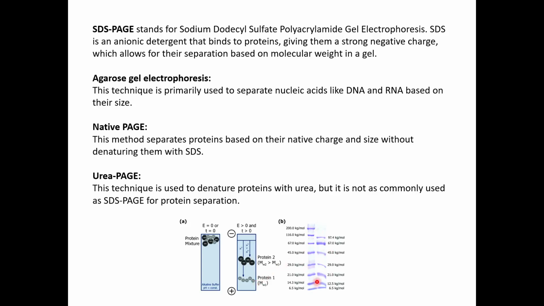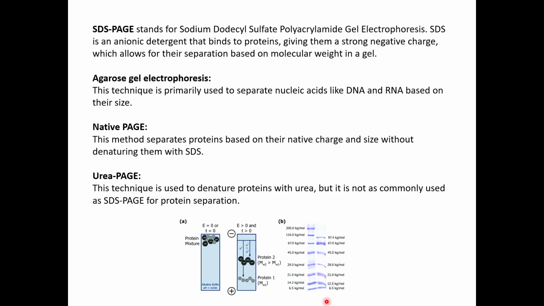Here you can see how the protein bands look on a gel. Different sizes have been resolved at different levels in the gel based on their molecular weight. You can see your 6.5, 14.3, 21, 29, 45, 67, 100, and 200 based on their molecular size, how they have been resolved. So this is your ladder and this is your protein.